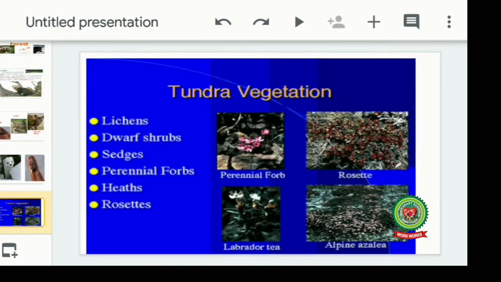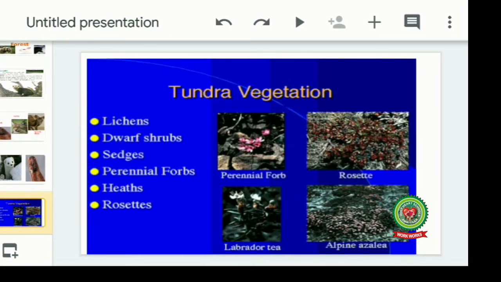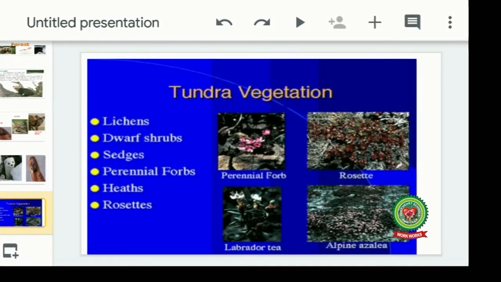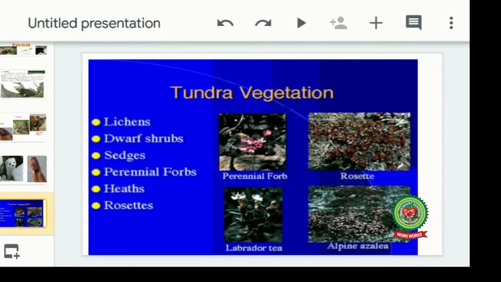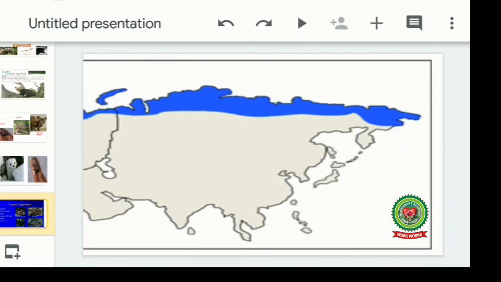Tundra vegetation. Over here I have shown you a picture which shows different types of natural vegetation found over there, because we are reaching the permafrost area which is near the Arctic and very near the poles, and over here the vegetation is very small because frozen grounds are found here, so we get only lichens, small dwarf shrubs, small sedges, and vegetation which are found over here. Let's first start with the reading of the rest of the points.